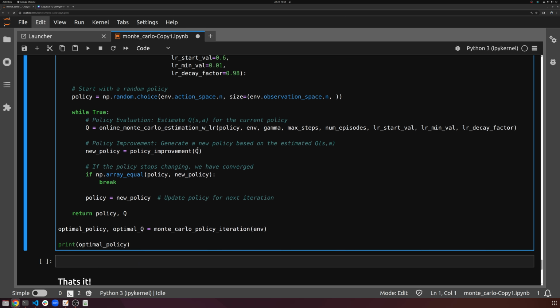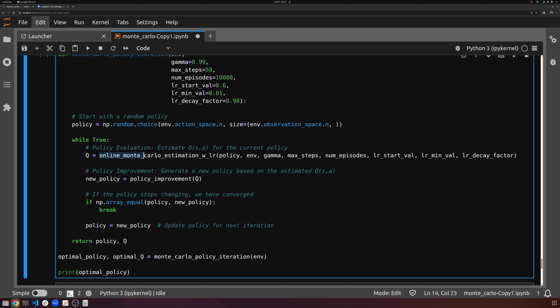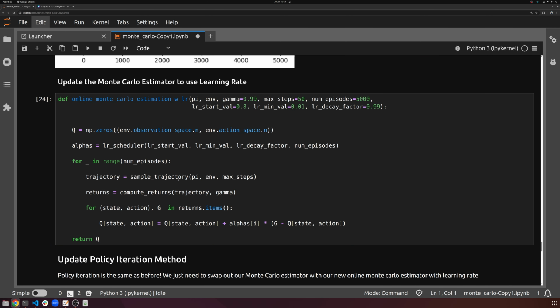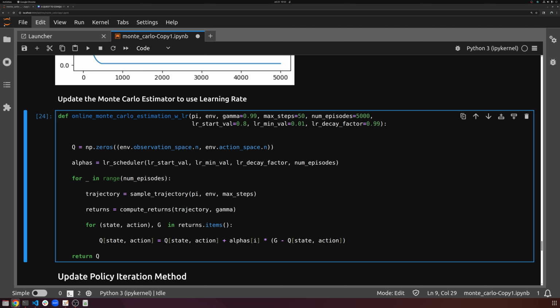This time, we're using the online Monte Carlo estimation, but with a learning rate. So we're using the learning rate instead. Everything else is identical. Looks like there is a bug. There is no I, and that's because I need this. The alpha is dependent on which episode we are currently on. The alpha is across the number of episodes, so I actually need the I here. So for I in range num episodes, we can now grab the ith alpha term. There we go.